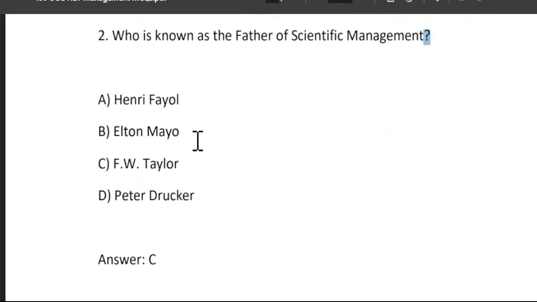Next is, who is known as the father of scientific management? A, Henry Fayol. B, Elton Mayo. C, F.W. Taylor. And D, Peter Drucker. So who is the father of scientific management?